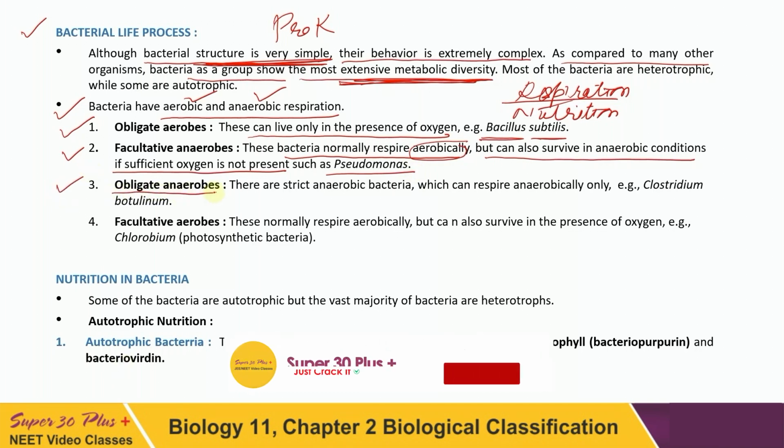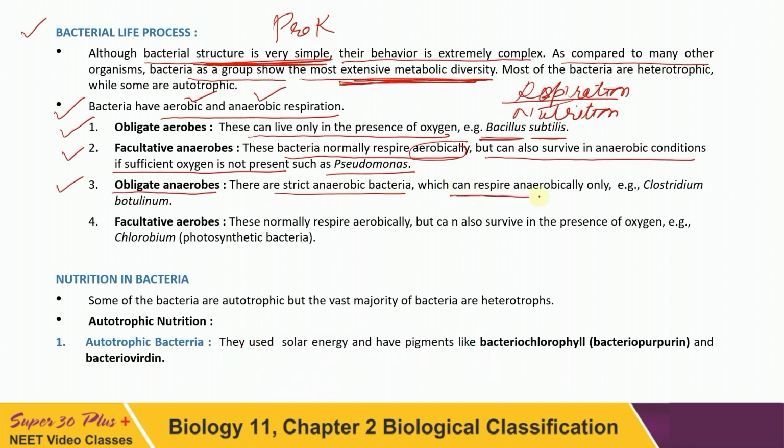The third category is obligate anaerobes. They don't have any option. They can survive only in absence of oxygen. These are strict anaerobes and can survive anaerobically only. Only if oxygen is absent can they survive. The example is Clostridium botulinum. In presence of air, oxygen, they die. The fourth one is facultative aerobes.